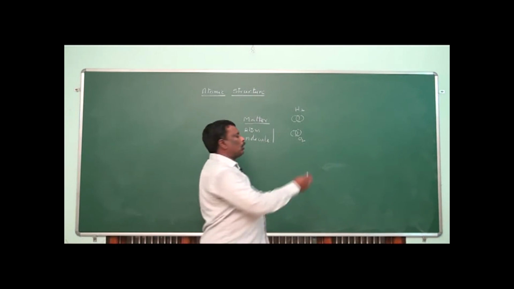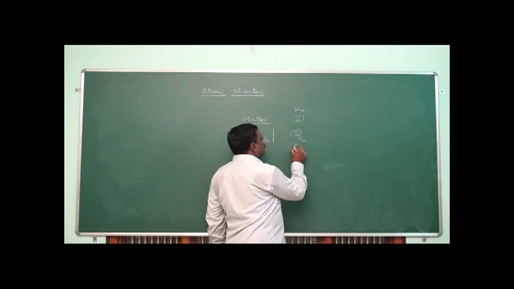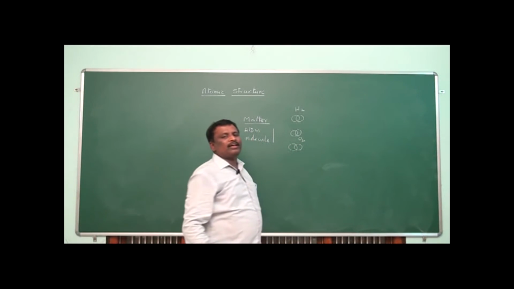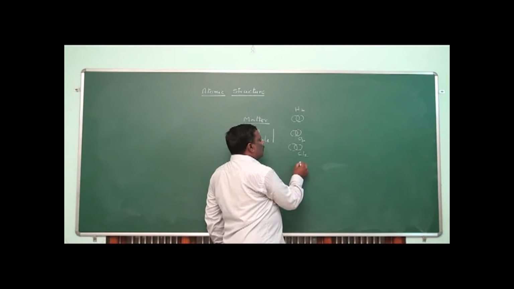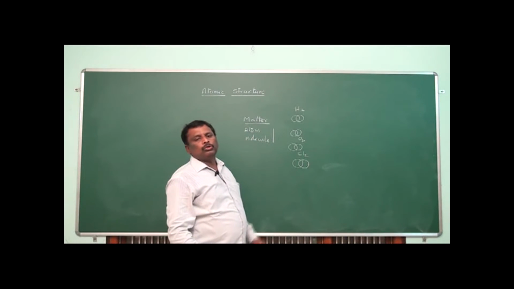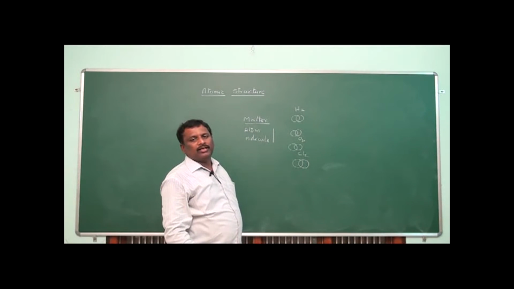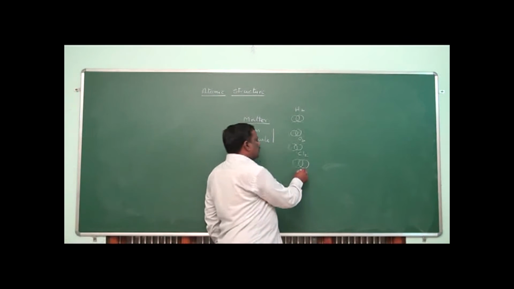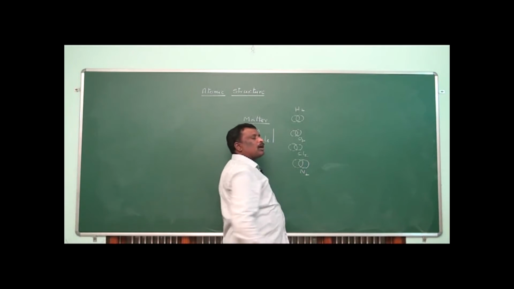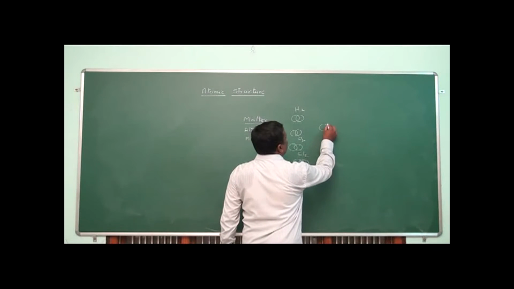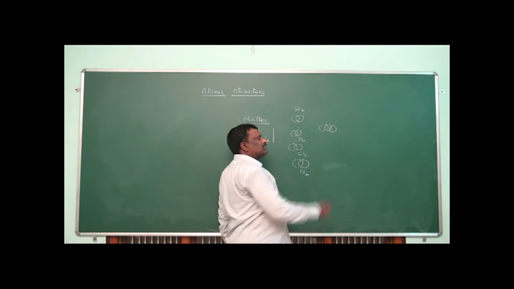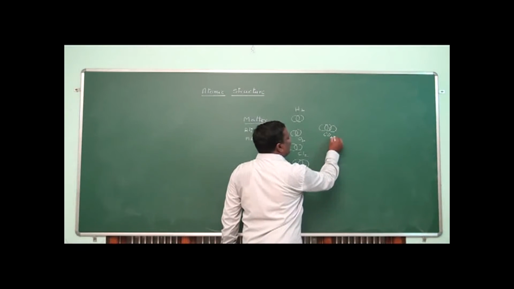In chlorine gas, two chlorine atoms together exist as a Cl2 molecule. In nitrogen gas, two nitrogen atoms together exist as N2. In carbon dioxide, two oxygen atoms are combined with one carbon atom and exist as CO2 gas.